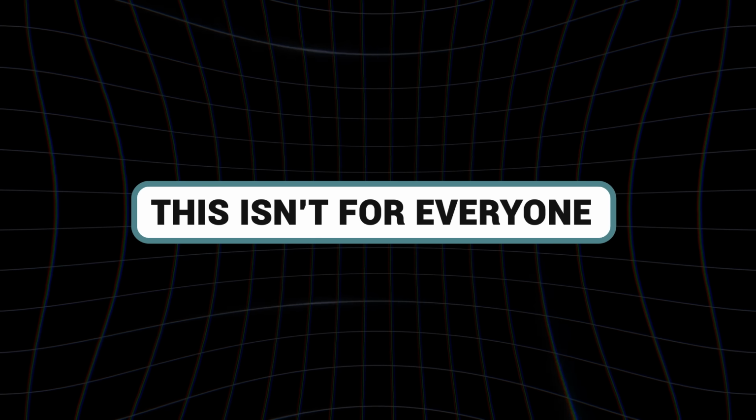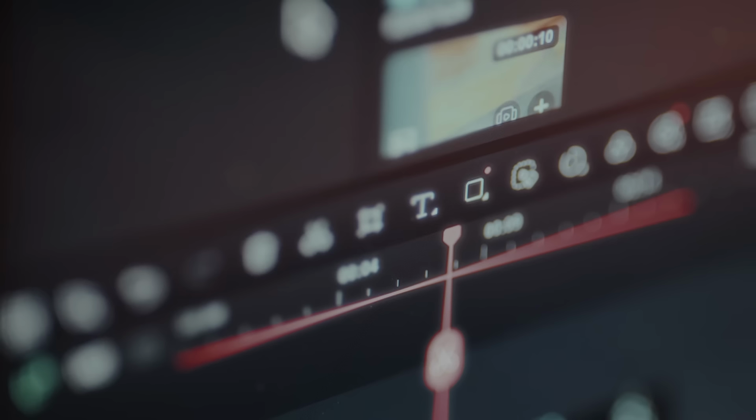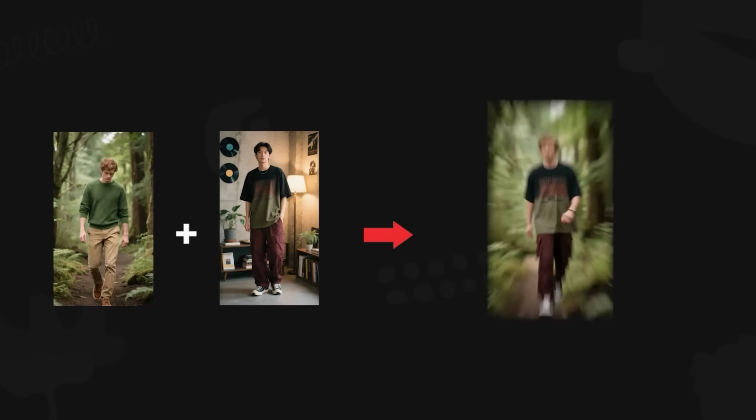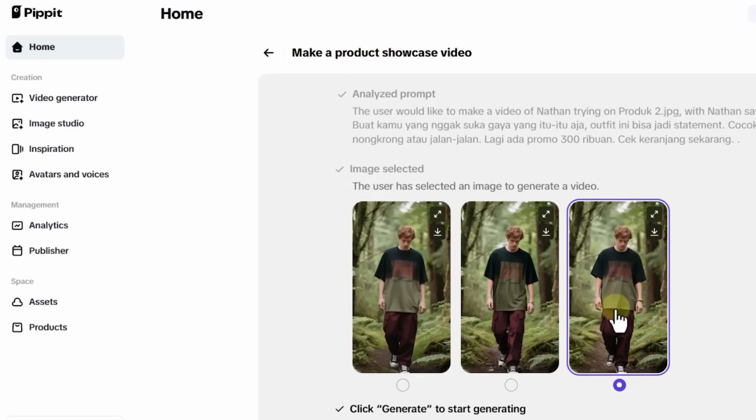Now, this isn't for everyone. If you need frame-by-frame control over every single cut, stick with Premiere or DaVinci. But if you want premium results fast, this is the best tool I've tested in 2026. The barrier to professional content creation has never been lower.